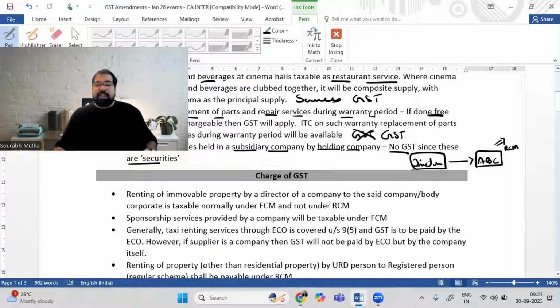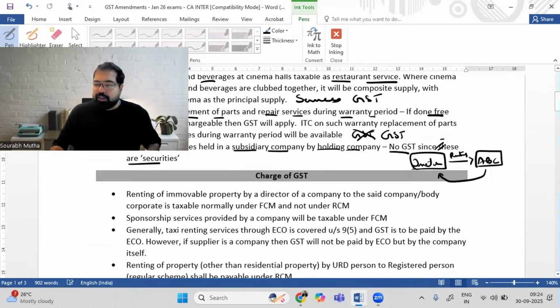Now, what is the difference? Now, the director has some premises. He's renting the immovable property to ABC. This is not services given as a director, but renting. Now, in that case, RCM will not apply because this is not in relation to director services, it is renting of services. So ABC will pay the GST to the director and the director will pay this under FCM. So this is the first point. Renting of immovable property by a director of a company to the said company, a body corporate, is taxable normally under FCM and not under RCM.